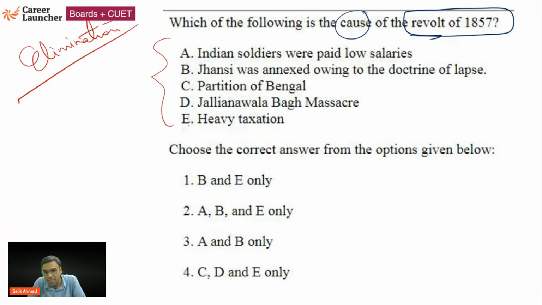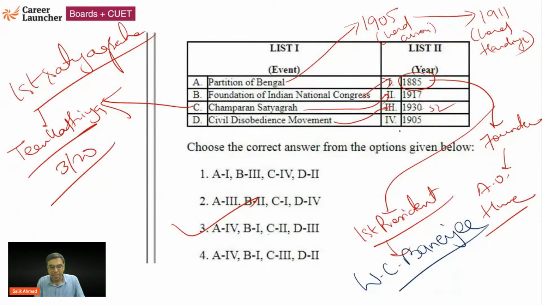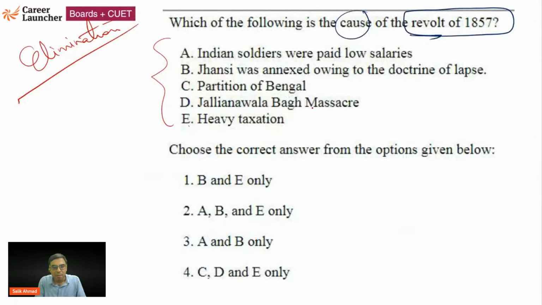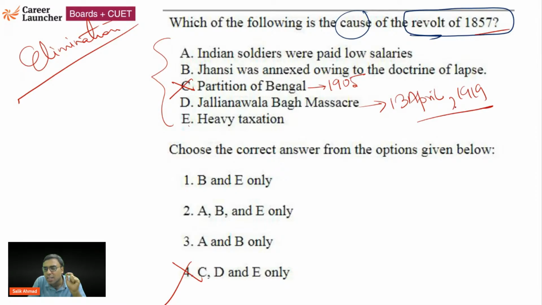Yes Kumari Bhavna, right? See, partition of Bengal I discussed a little while ago. Partition of Bengal happened in 1905, so this is after the 1857 revolt, almost 50 years later. So this cannot be the reason in any case, so cut C, this option is eliminated. Okay. Second, the Jallianwala Bagh massacre happened on 13th April 1919. It was a result of the Rowlatt Act. The protest happened and all this led to the Jallianwala Bagh massacre. So this also cannot be it. So D is not it either.